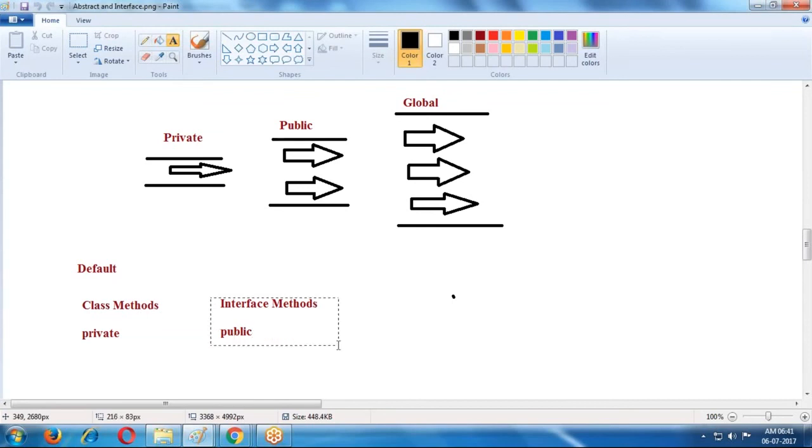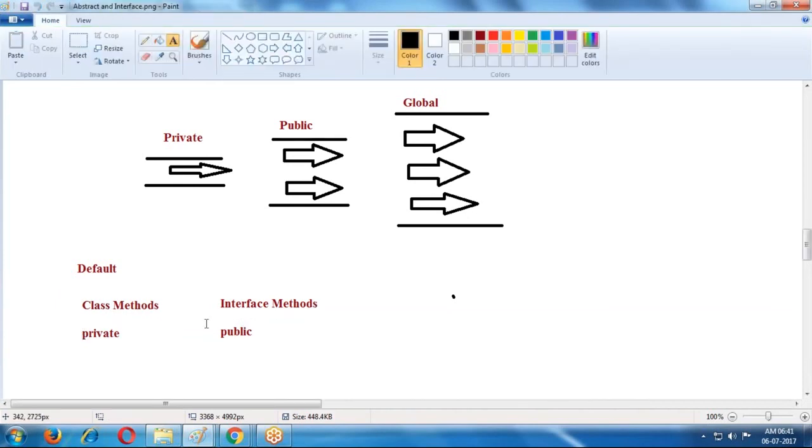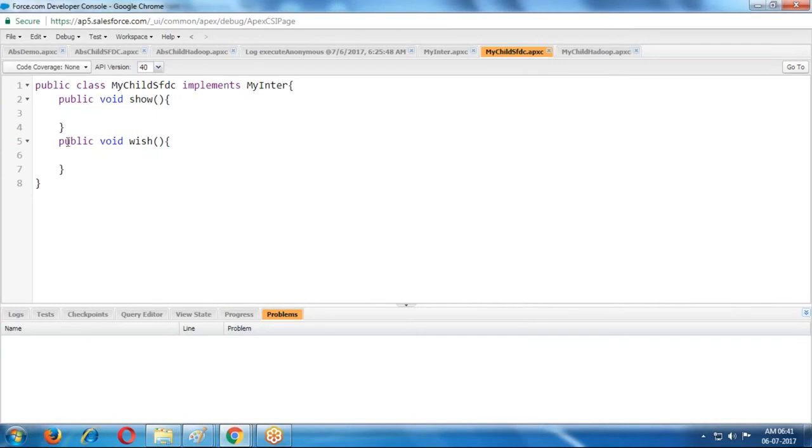Interface methods are by default public, but class methods are by default private. That means public cannot be replaced with private. Because of this reason we are getting errors. But if public is replaced with global, it is accepting. So instead of this, I'm using global. Can I use global?